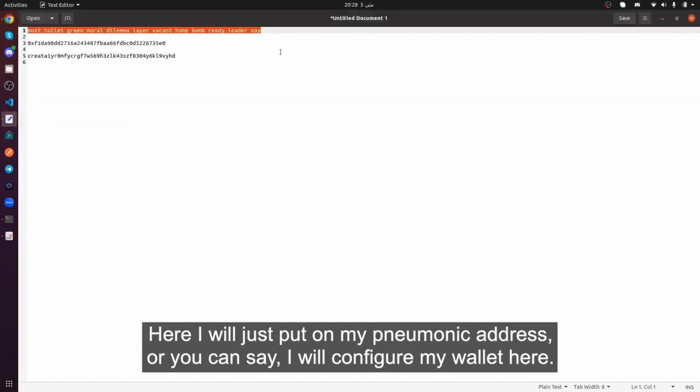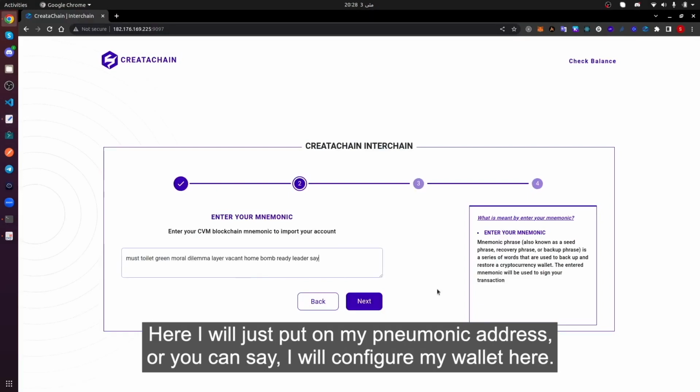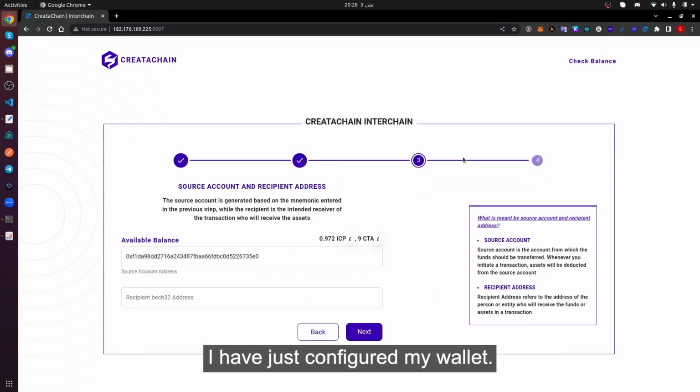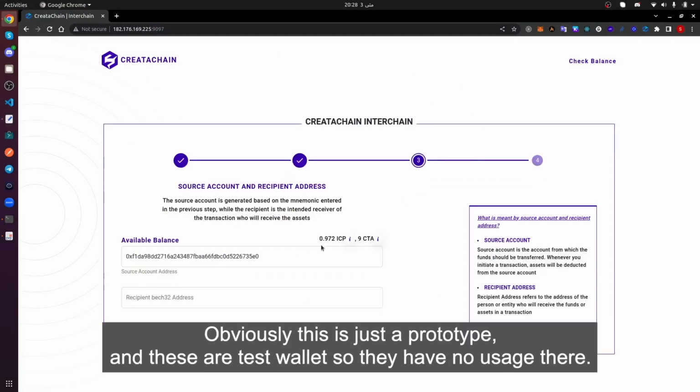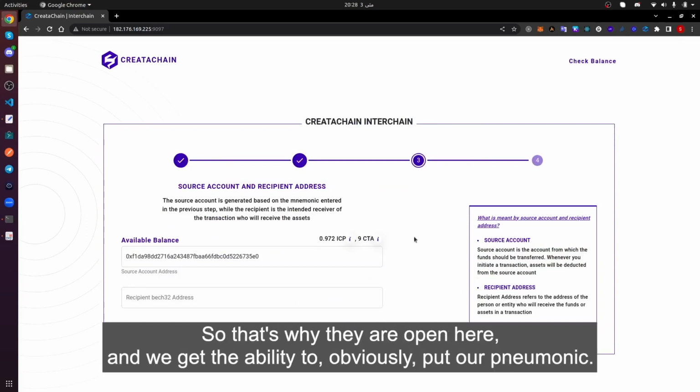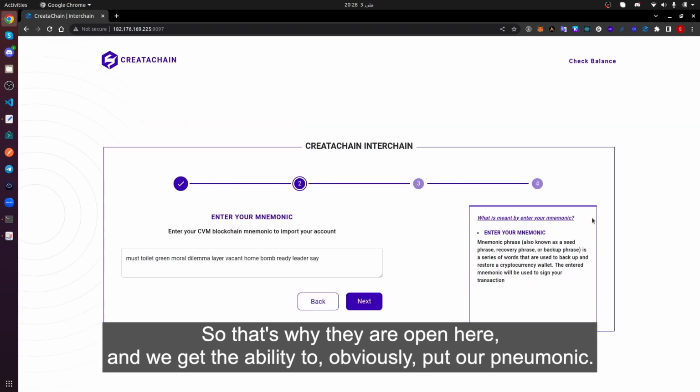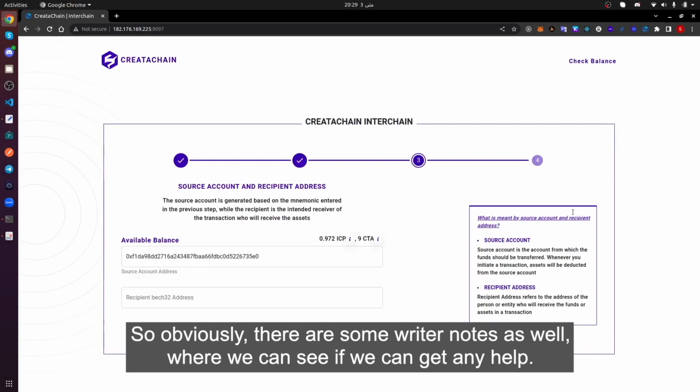Here I will put in my mnemonic, or you can say I will configure my wallet here. I have just configured my wallet. Obviously, this is just a prototype and these are test wallets, so they have no real usage. That's why they are open here, and we can put in our mnemonic. There are also some helper notes. Here we can see if we can get any help.